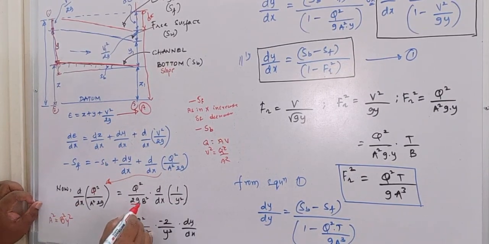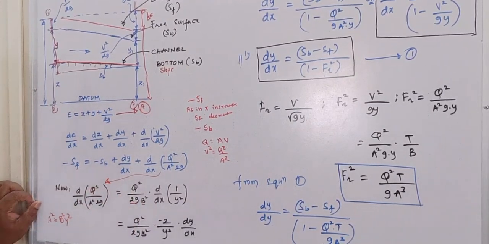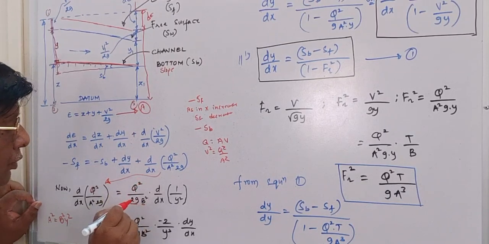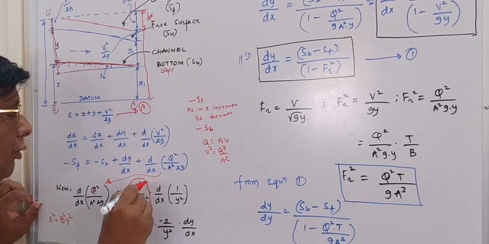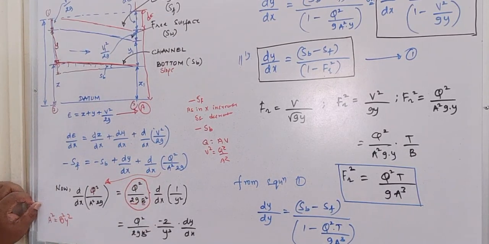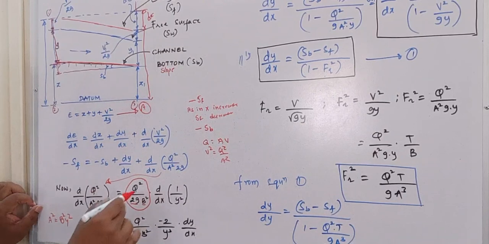Then channel bottom width b is also constant, so this can also be taken out from the differential term. So q square by 2g b square is a constant term, so this can be taken out from the differential term, and only y varies with respect to x, so we differentiate y with respect to x. So q square by 2g b square, keep it as it is.